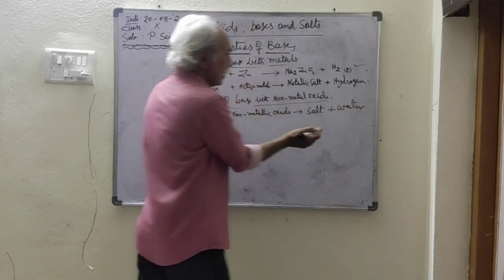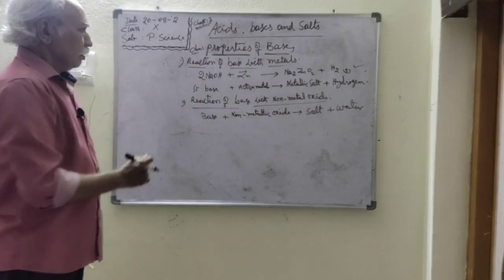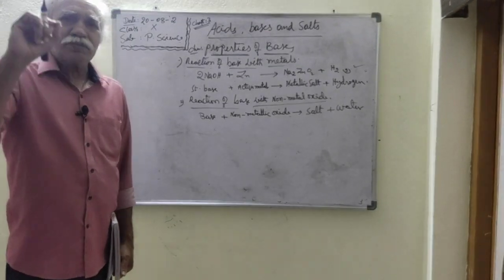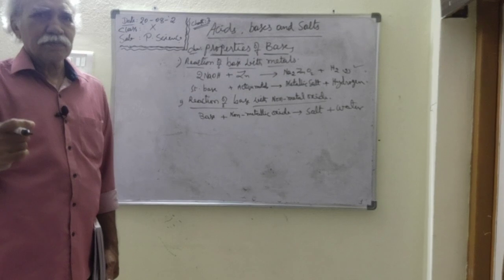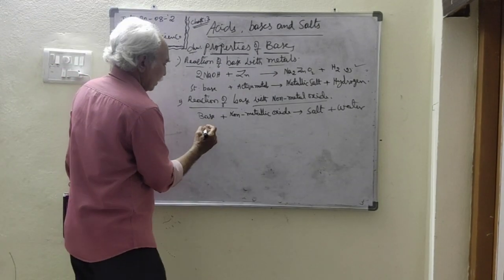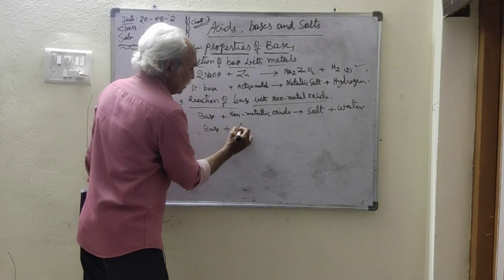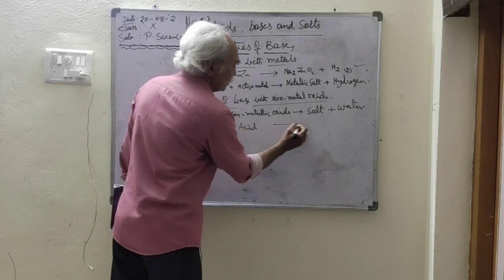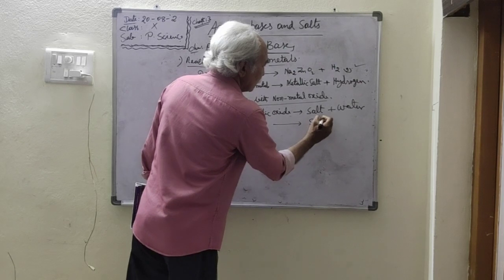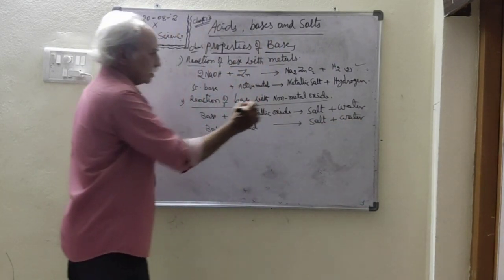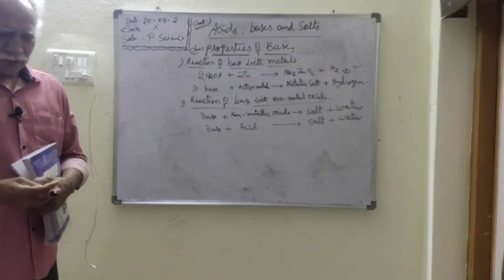We saw in the previous session that when an acid reacts with a base, it produces salt plus water. What did you understand from comparing these two reactions?